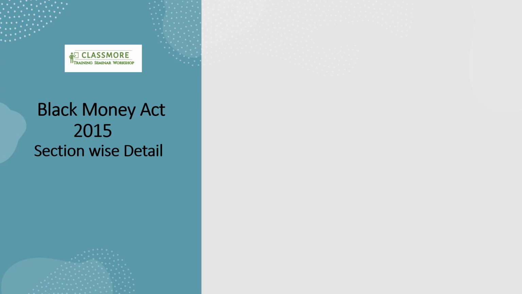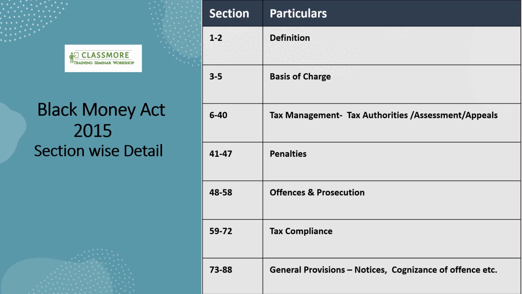To start with, let me just share with you an overview about the sections. There are a total of 88 sections in this act, consisting of 7 chapters. If we look at the sequence of the sections, the first 2 sections talk about the definitions, then the basis of charge in sections 3 to 4, 5, and then the tax management authorities, assessments, and appeals.